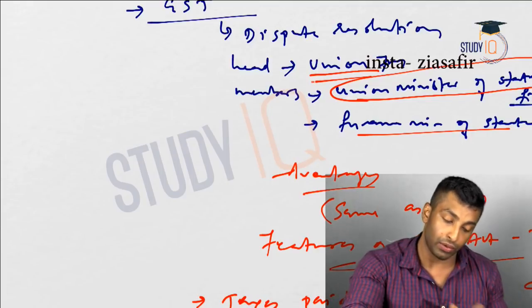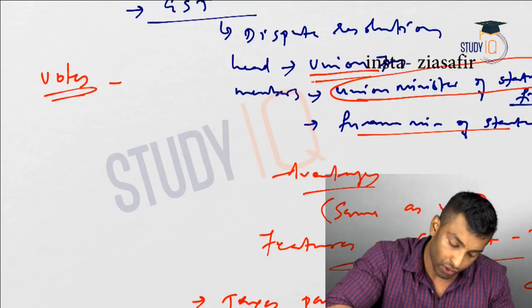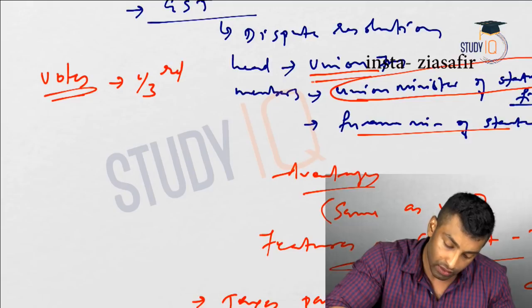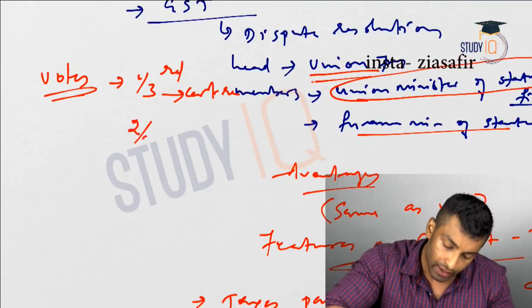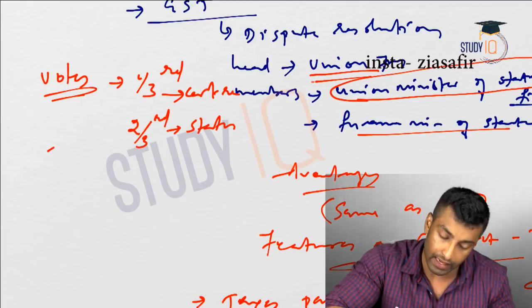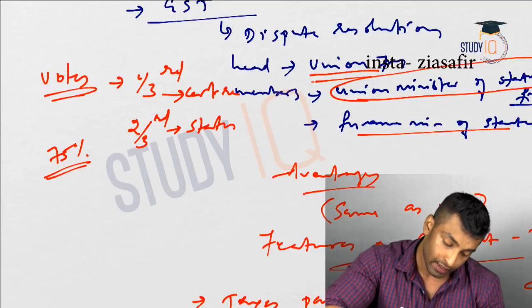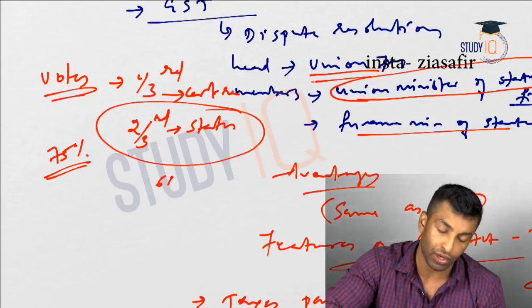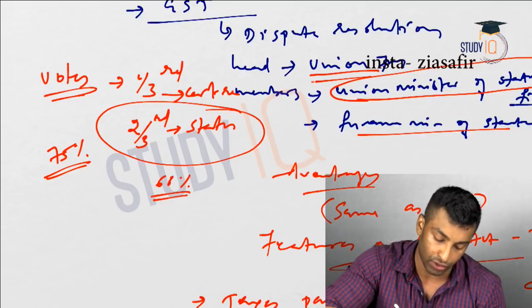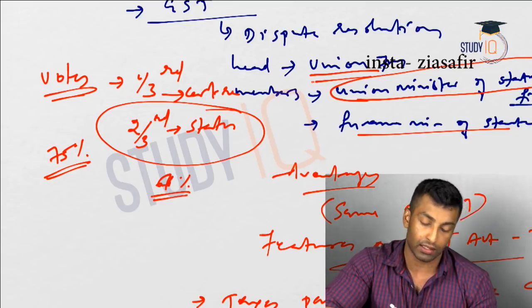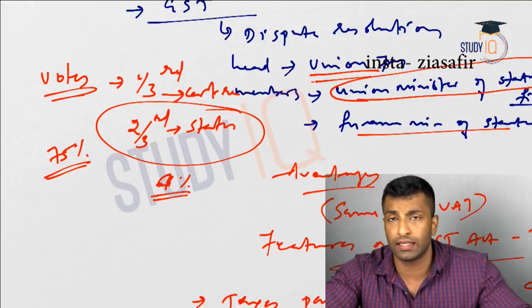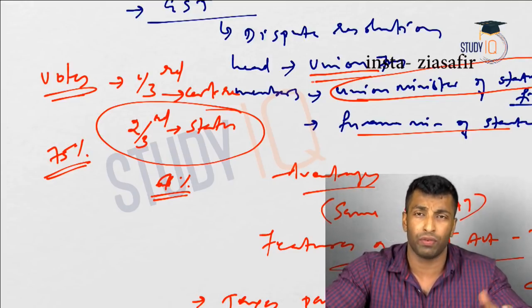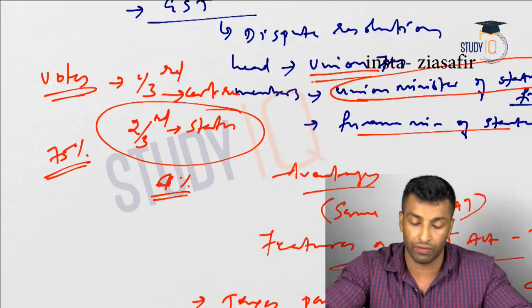Now, what is the share of vote? One-third for the center and two-thirds for the states, and for major decisions you need to get a 75% vote. Here most of the share is with the states, around 66 to 67% is with the states, so the state concern will be solved with that provision. Major voting share is with the states.